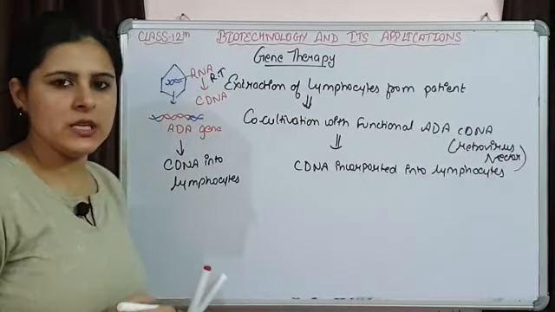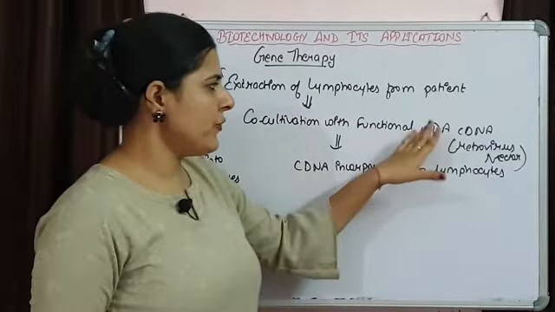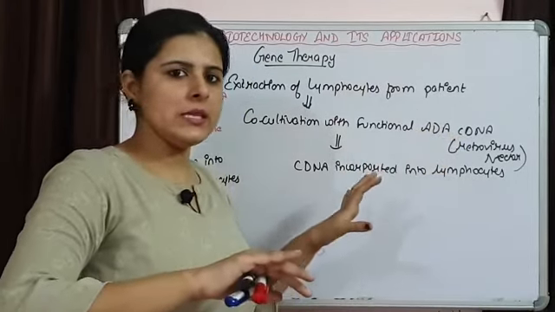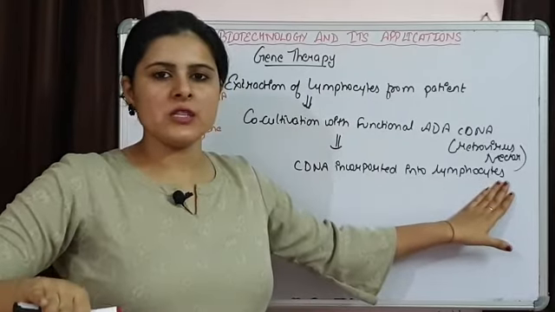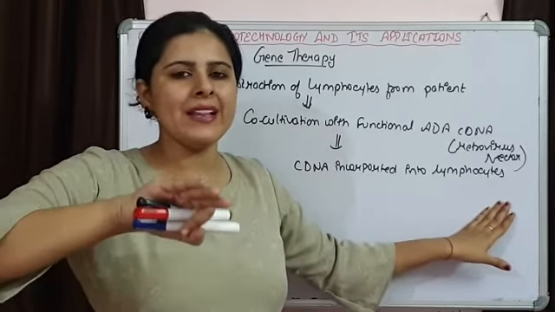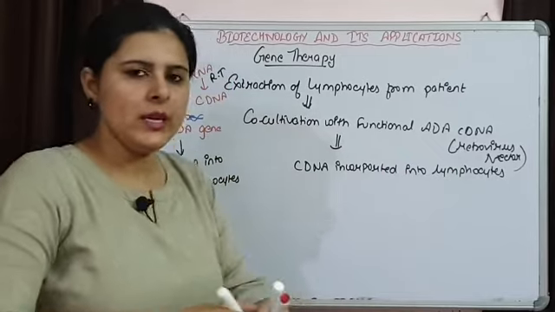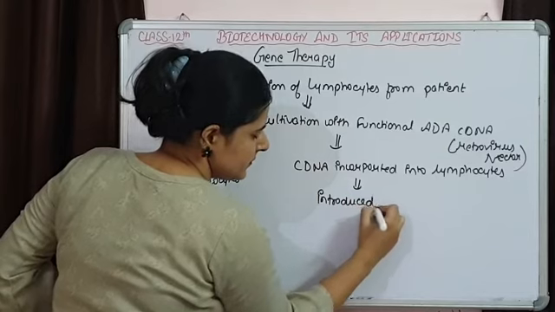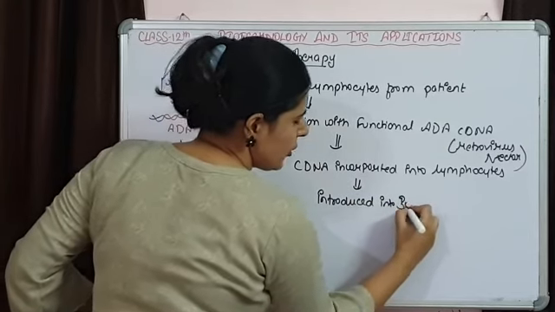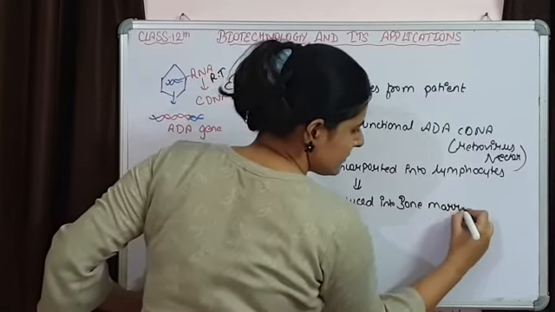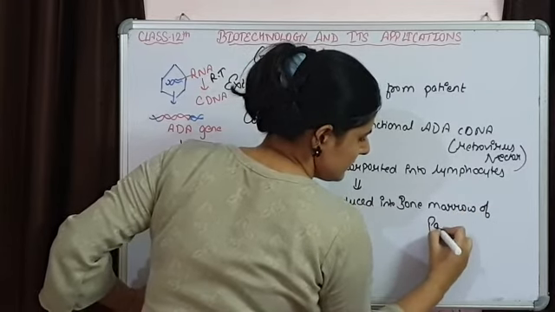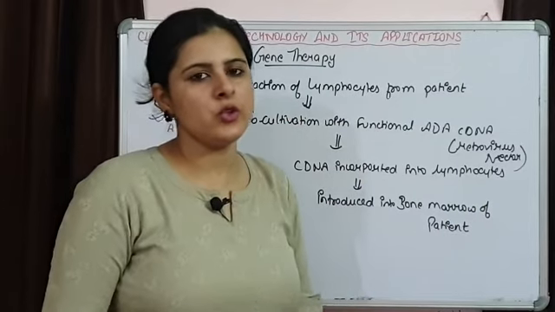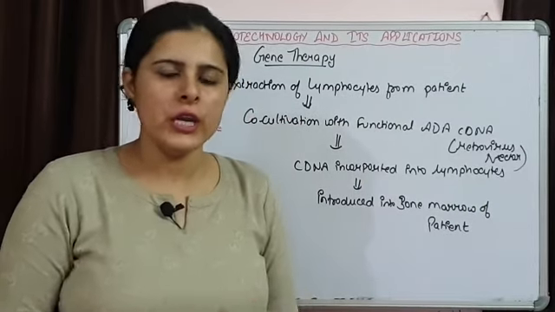So now these lymphocytes are going to have the functional copy of adenosine deaminase. When these transformed, genetically modified lymphocytes are again introduced into the patient, say introduced into the bone marrow of the patient, and if the functional copy is present, then they are going to be responsible for the functioning of the immune system.